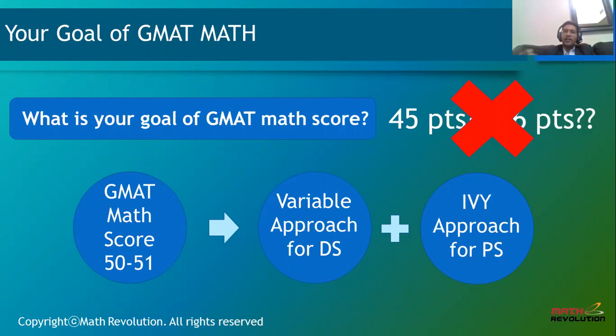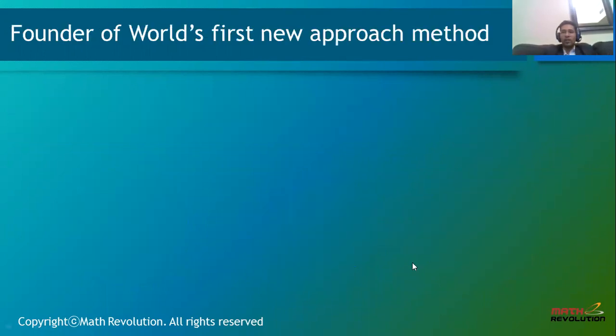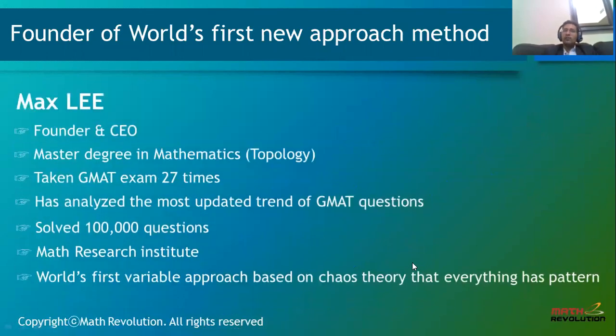So what is the key idea behind scoring 50, 51? I have been not only promoting but recommending two approaches that would definitely help you score 50, 51: the variable approach for DS, and the IV approach for PS. Let's talk about the founder, Max. He's the mastermind behind this world's unique first approach, the variable approach.